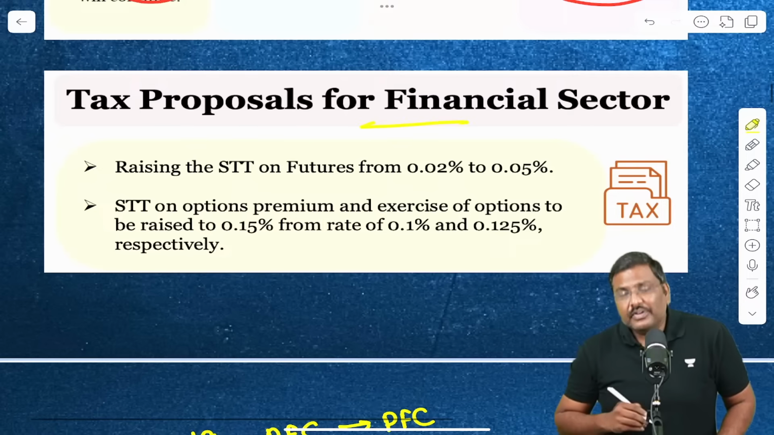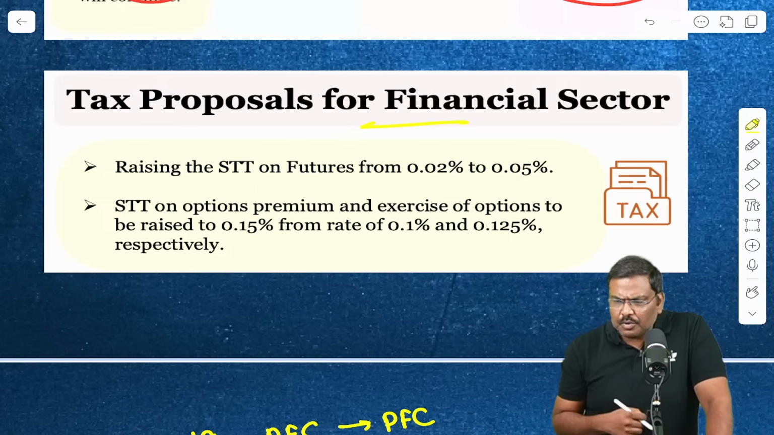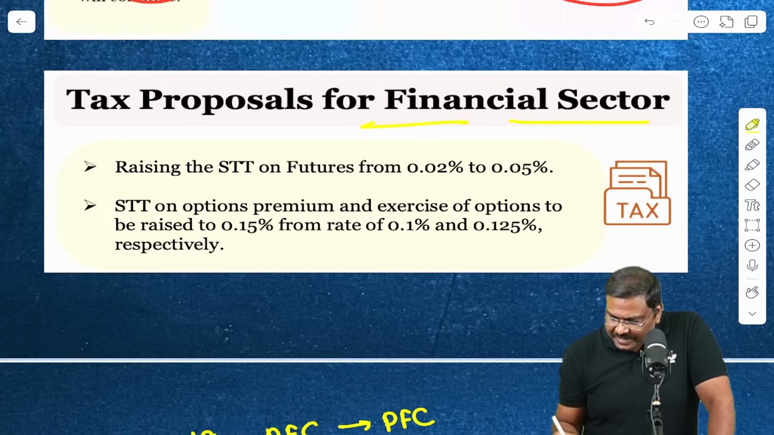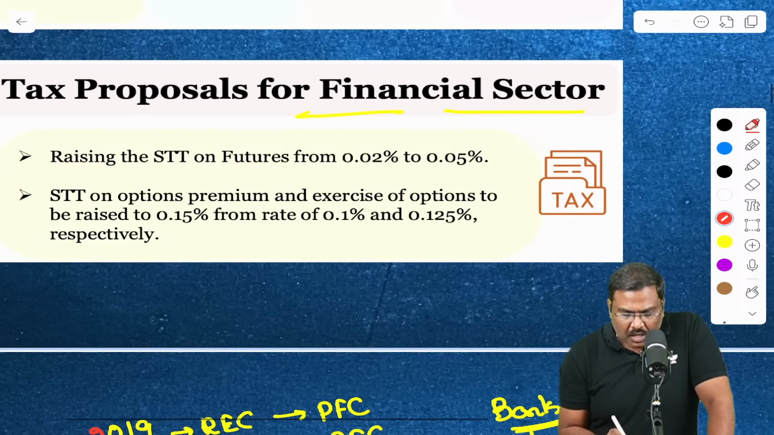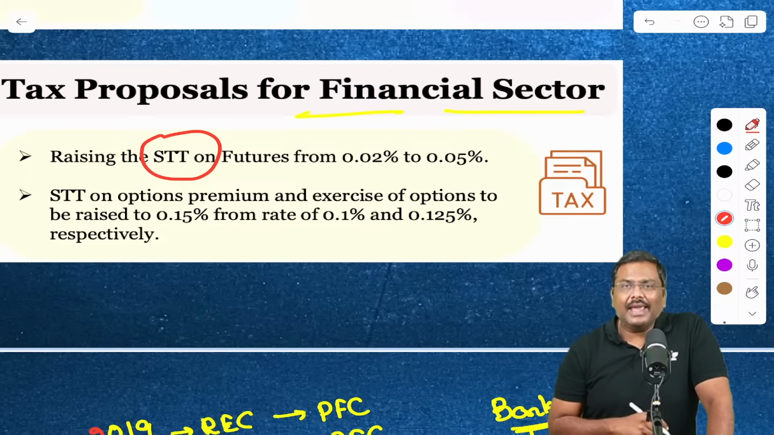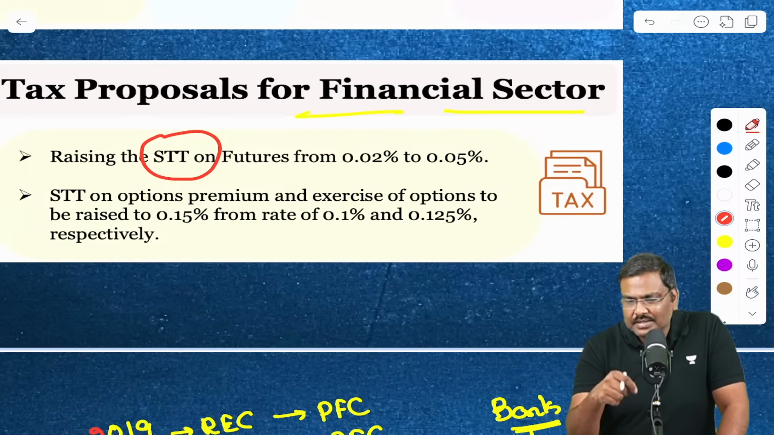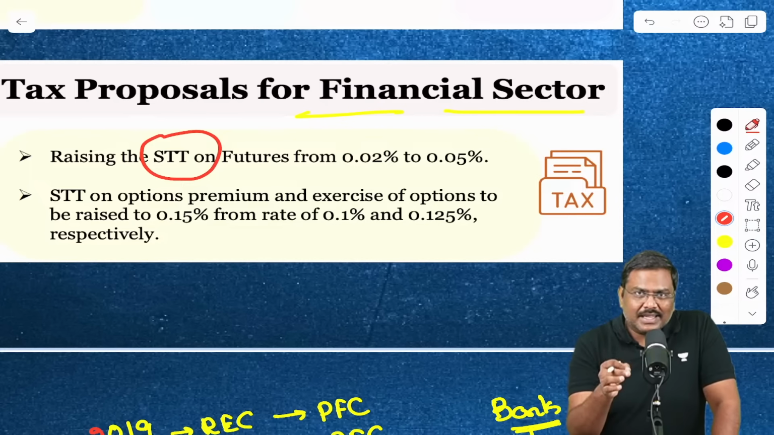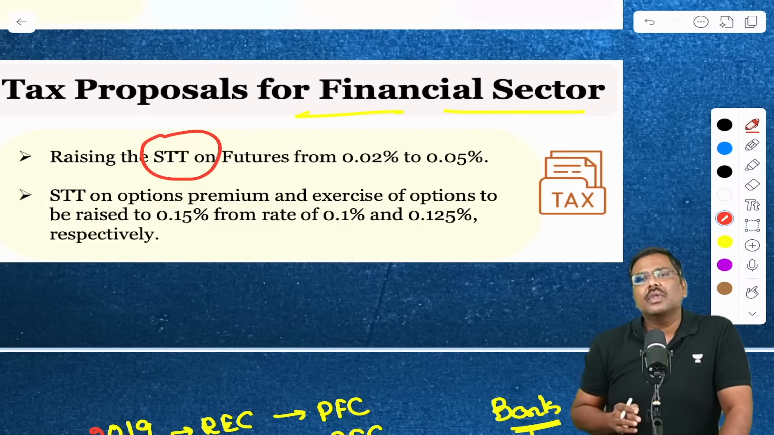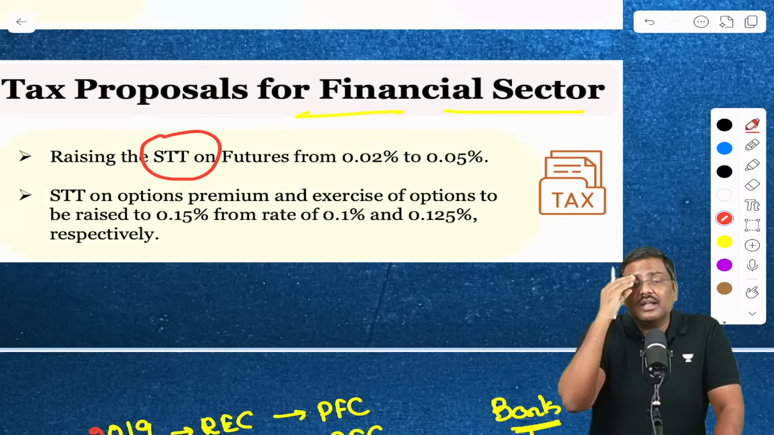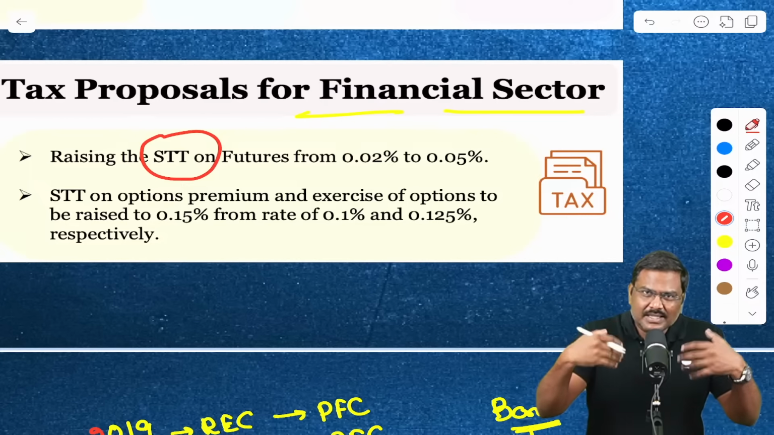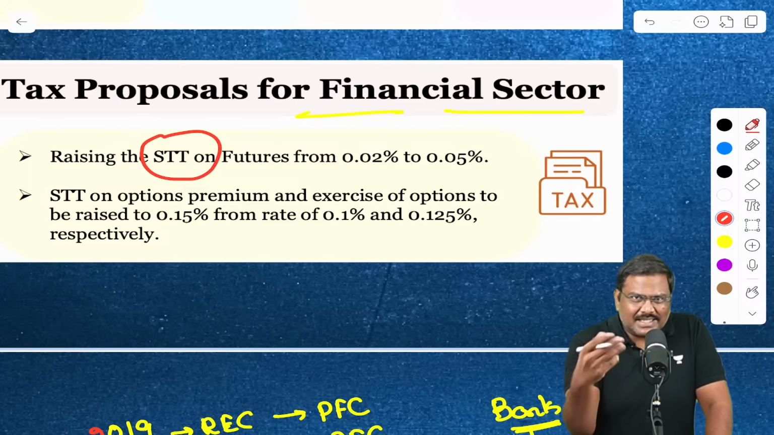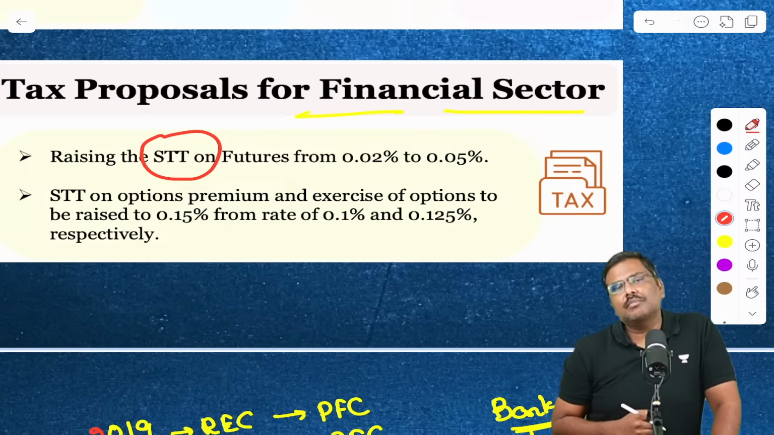Tax proposal for financial sector. Focus on this carefully. A question can be asked in the preliminary examination. The finance minister has announced an increase in the securities transaction tax. What is the basic idea of a securities transaction tax? You purchase the securities, sell the securities, shares. You purchase and sell them in the recognized stock market.